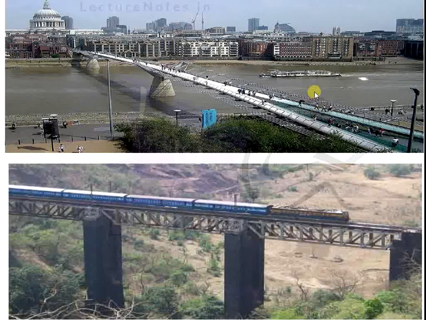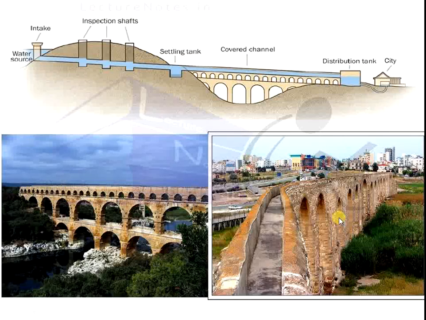Here you see the various purposes for which we have to use bridges: road purpose, rail purpose, or road and rail purpose bridge. Canal over the river, this is the first.